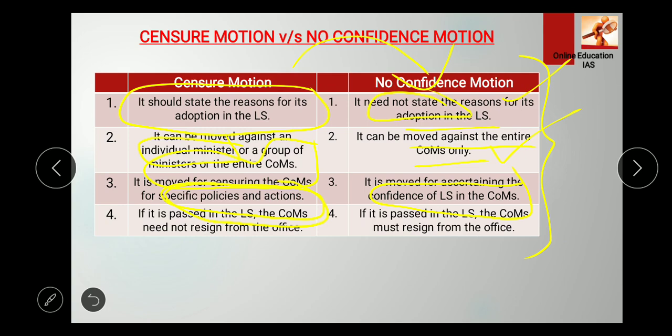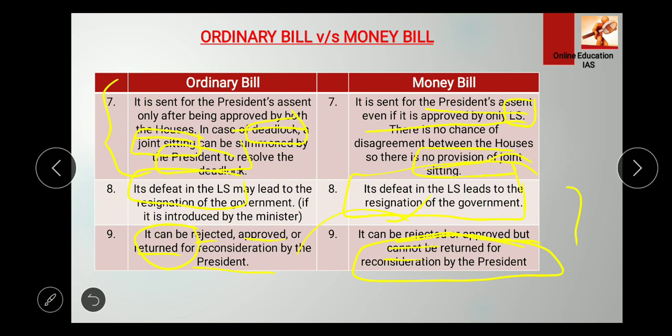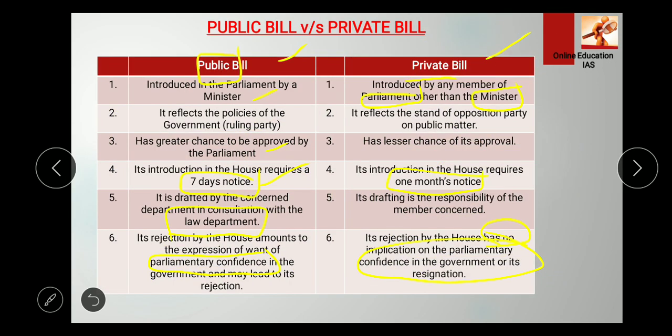Okay, so you need to focus on this, and please do study it from your own sources, because here I have just given you the comparisons and tables, right? So you need to go and do your homework, finding out about the no confidence motion, censor motion, as well as finding out more about the money bill and the difference between the money bill and financial bill, right? Now here, public bill and private bill, right? So you can find out what sort of private bill has been passed, or what sort of private bill are currently in news. See, I can do this work also, okay, but I need to develop a curiosity in you, right?